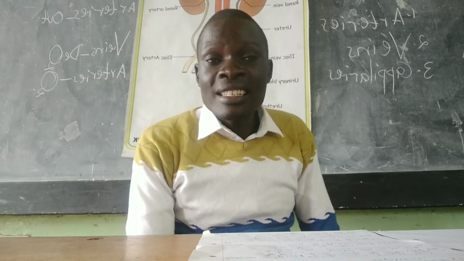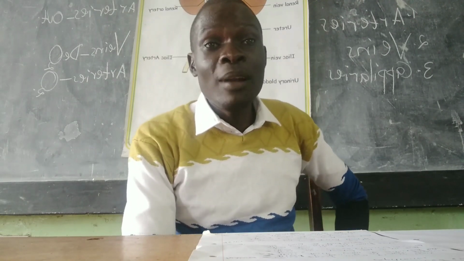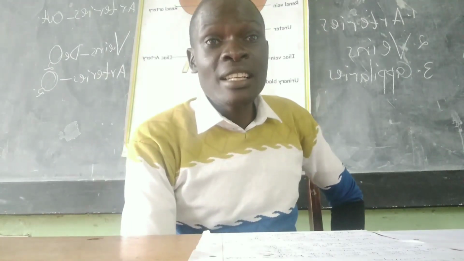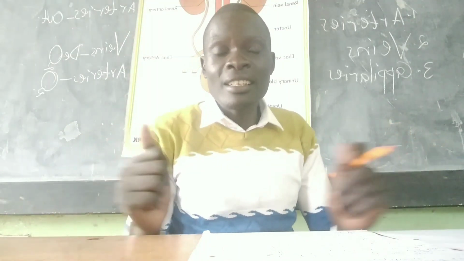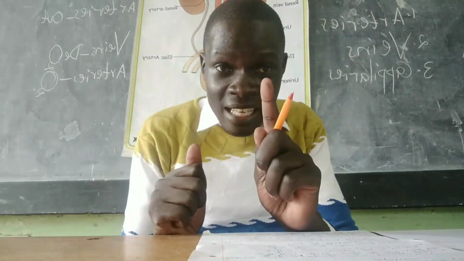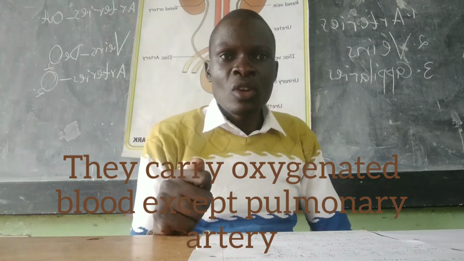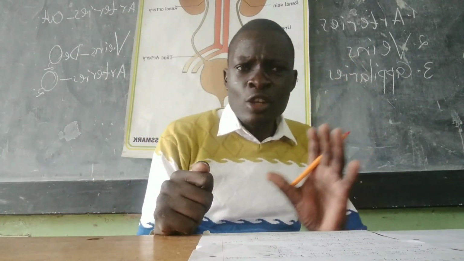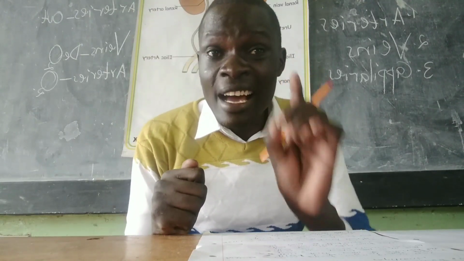Number 4, arteries carry oxygenated blood, except one. All arteries carry oxygenated blood, except one artery that is called the pulmonary artery.